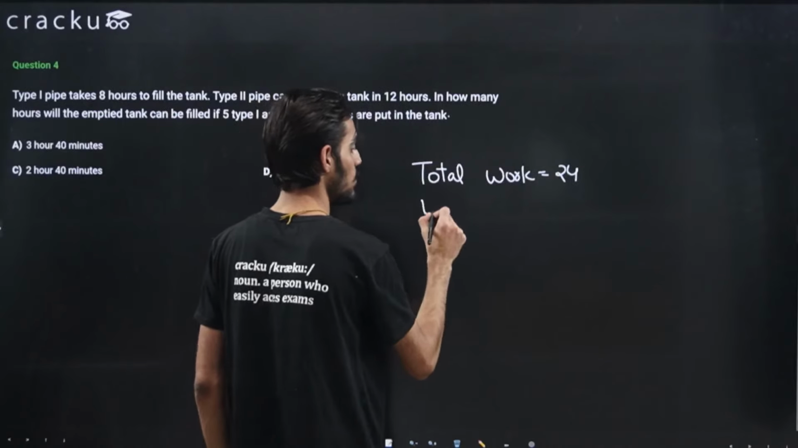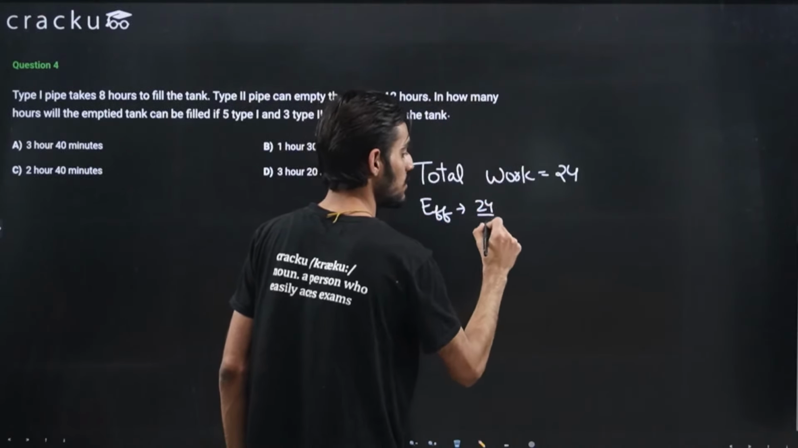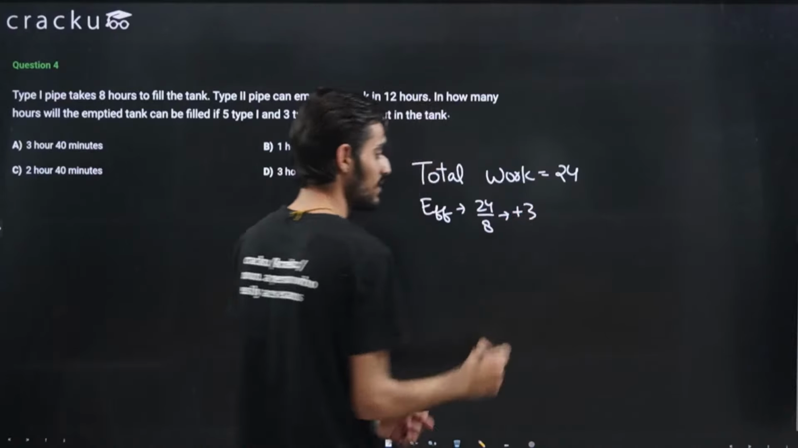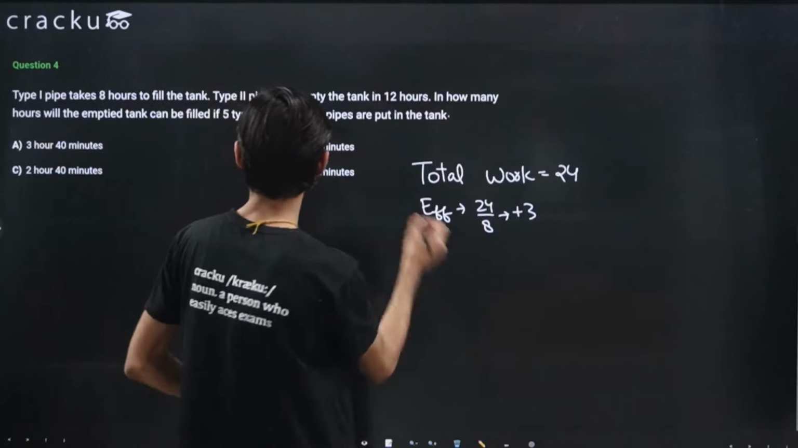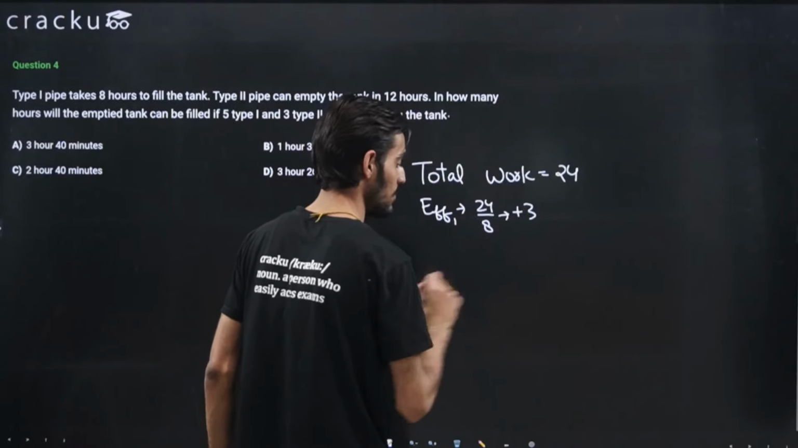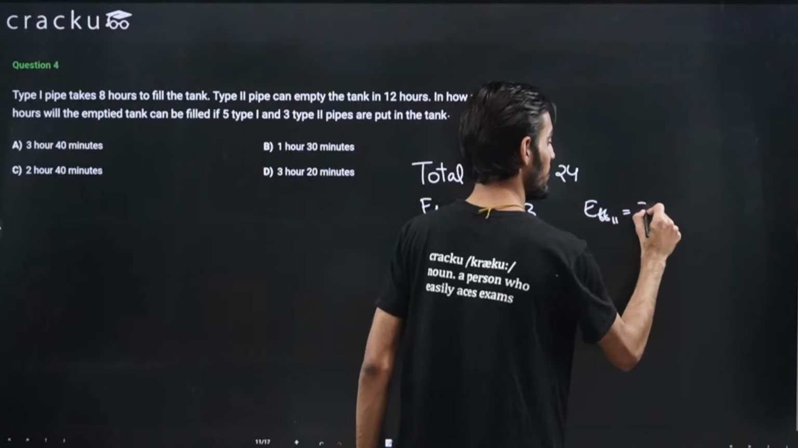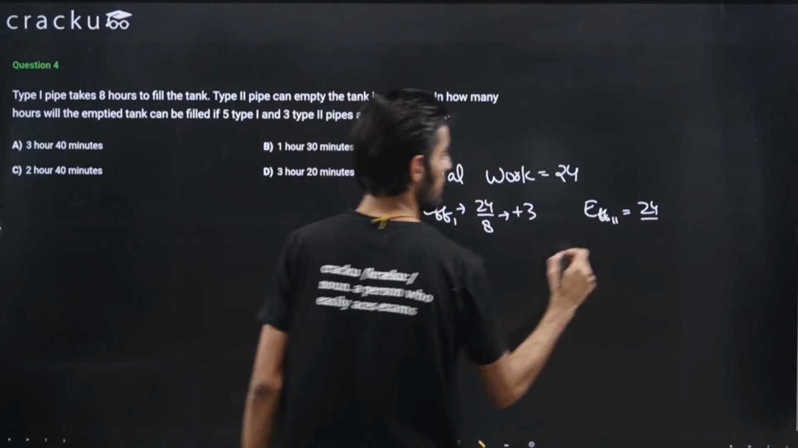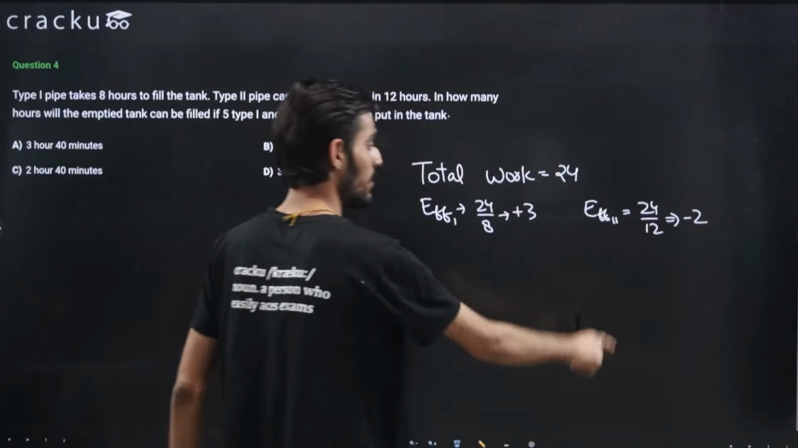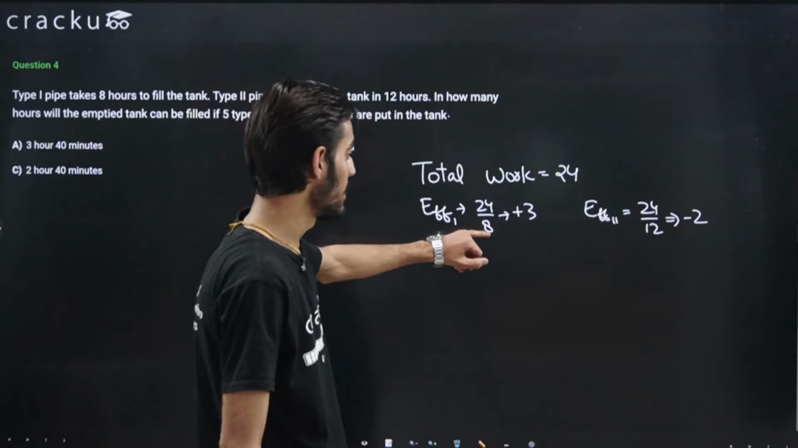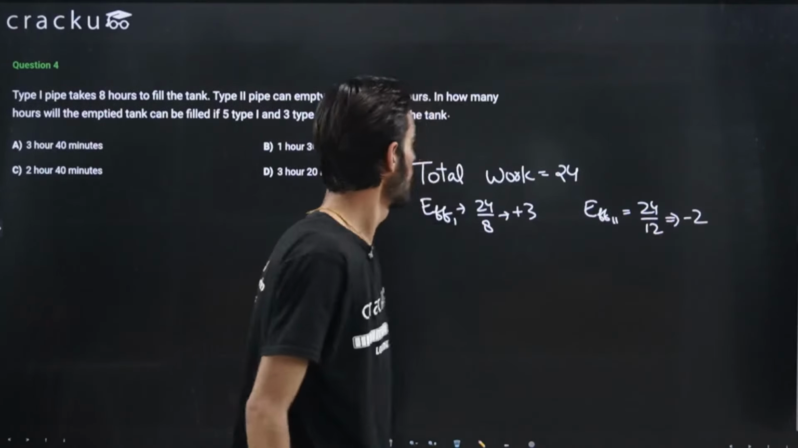So efficiencies will be equal to 24 divided by 8, that is plus 3, right? Because this is a positive work, that's why I am denoting it by plus 3. This is type 1. And the efficiency of type 2 will be equal to 24 divided by 12. This will come out to be 2, but because this is an emptying pipe, I'll denote it as minus 2. So this is a filling pipe, its efficiency is plus 3. This is an emptying pipe, so its efficiency is minus 2.